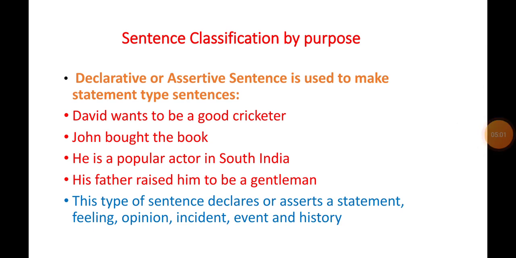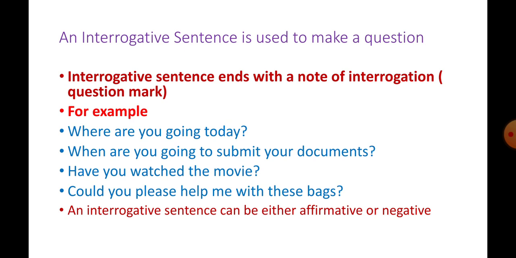A declarative sentence does not ask a question. A declarative sentence simply makes a statement. Actually, a declarative sentence always ends with a period, with a full stop.